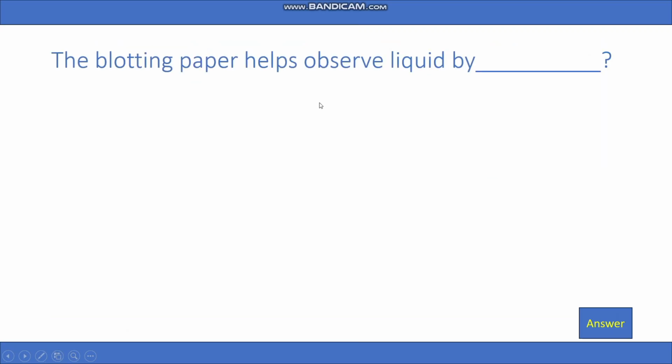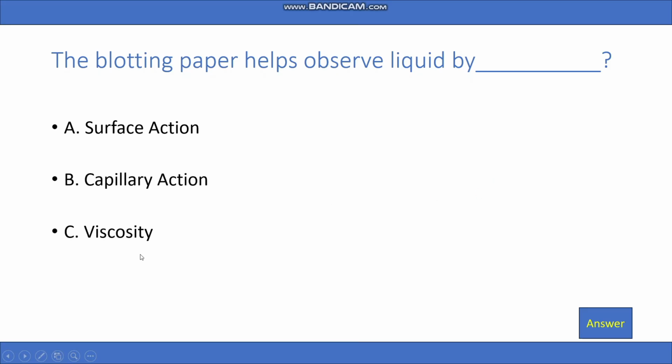The blotting paper helps observe liquid by A. Surface action, B. Capillary action, C. Viscosity, D. Baldness. So the right answer is capillary action.